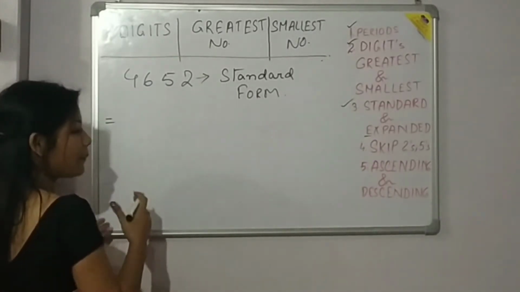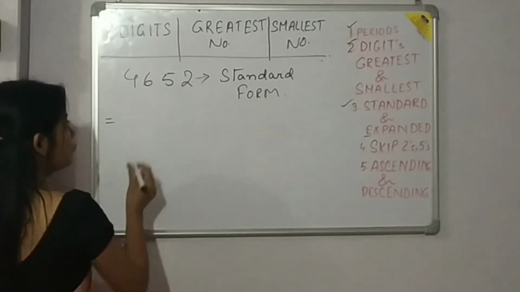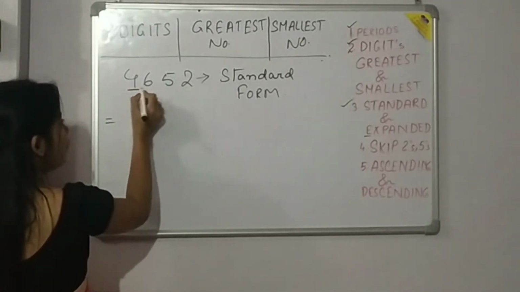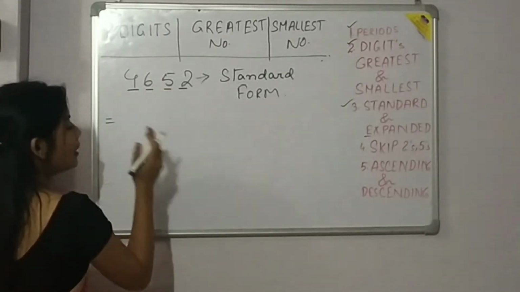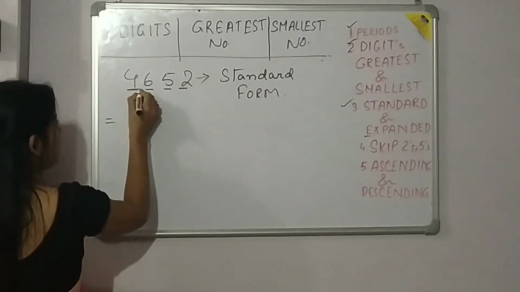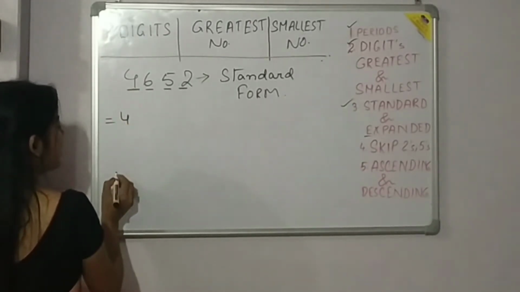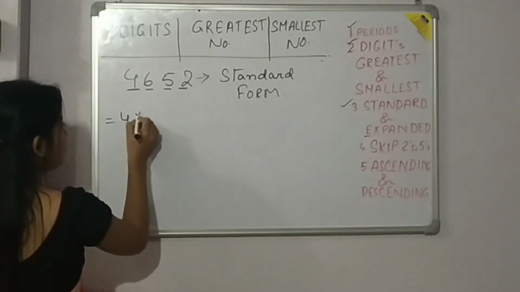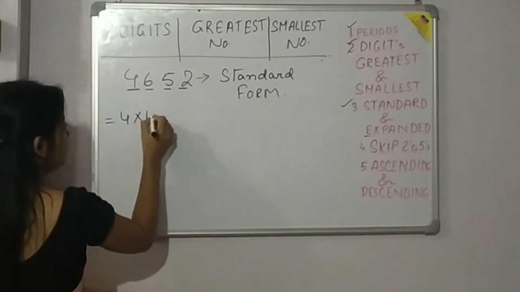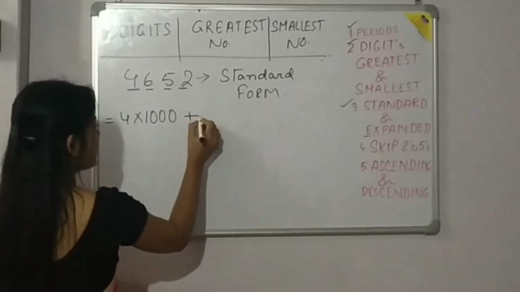How to write it? Expand means to make it big. So for that, what we have to do is know the place value of each digit, and multiply according to their face value. So the first is the face value of the thousands place, 4. So we will write the face value first, 4, times the place value. It is in the thousands. So we will write 1000, plus.